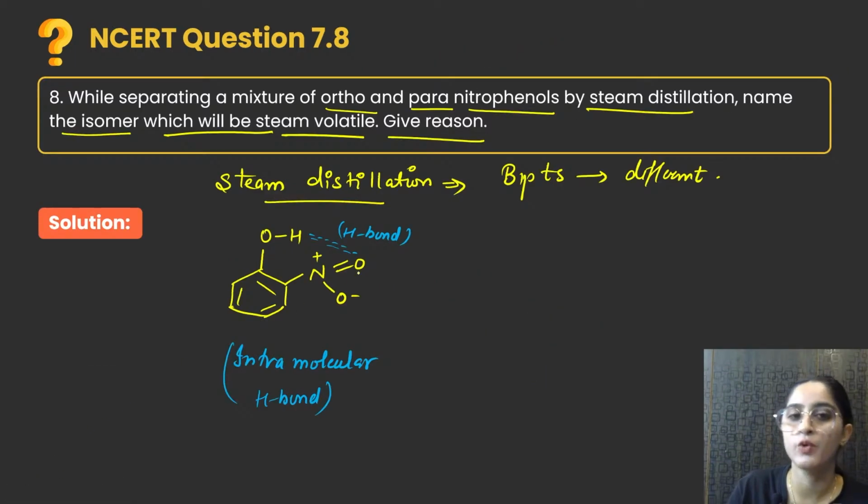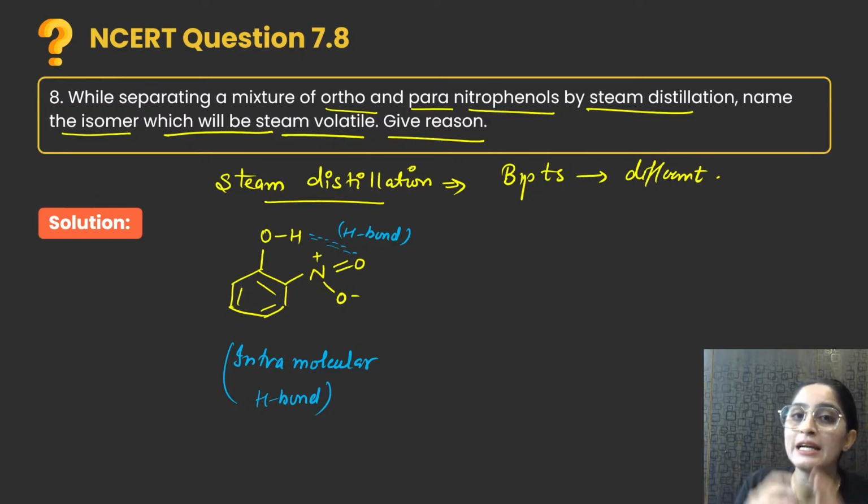Now, ma'am, the question was regarding steam distillation. Take an analogy: if someone is very connected to their own home, I'm very happy with my own family. My mother, my sister, my parents, my brother are my best friends, so I won't be very interested in other people. I'll be like, okay, I have my own family.